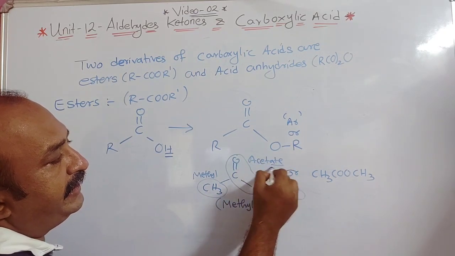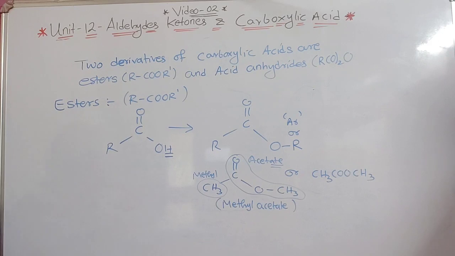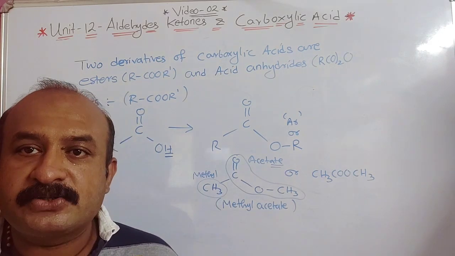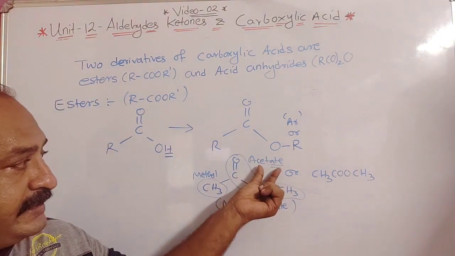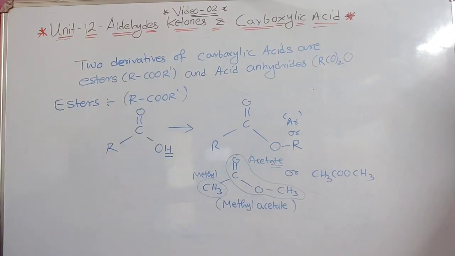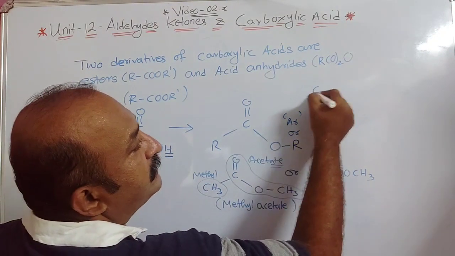ATE is a word used for ester, like methanoate; remember all such words.